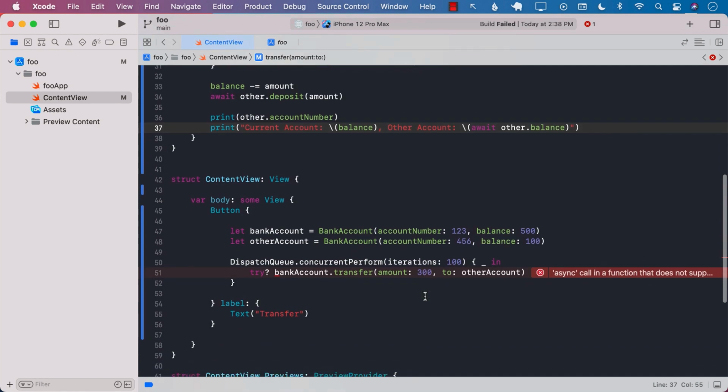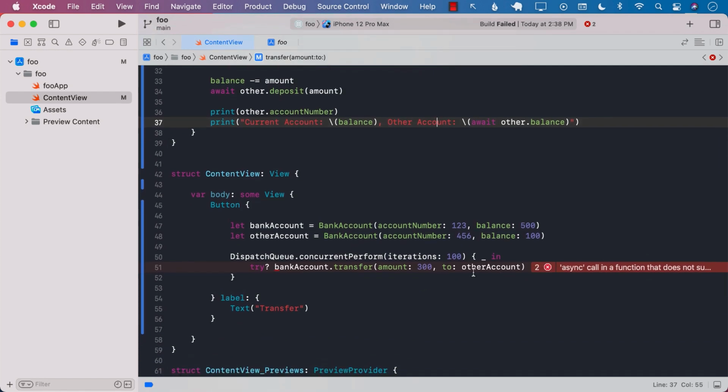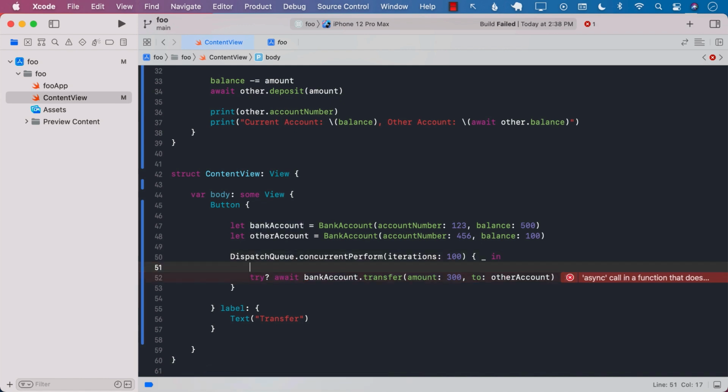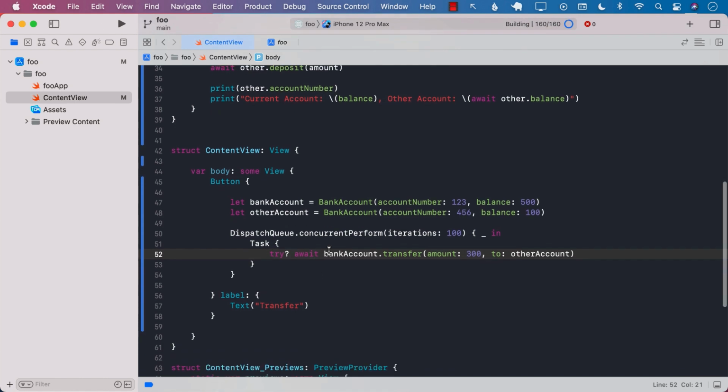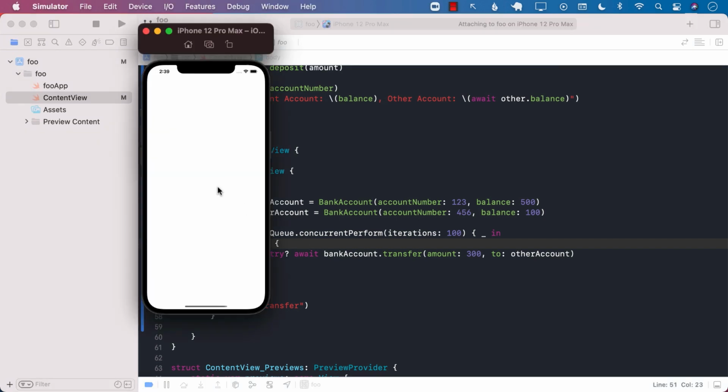Now let's go ahead and scroll down. We have now issues on the calling part of it. We are calling the transfer function. Transfer function is marked with async, so we will have to do an await. We can't really do an await because we are not really inside the context of async, so we can use the task features. And now we are in that particular context. Great. Let's go ahead and run our application and try to perform the transfer again.